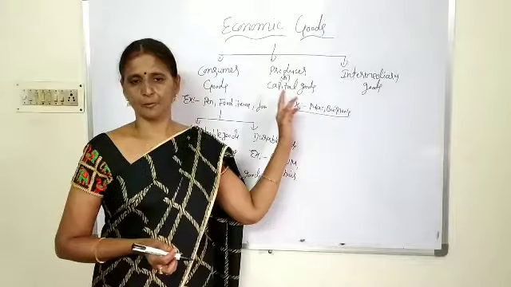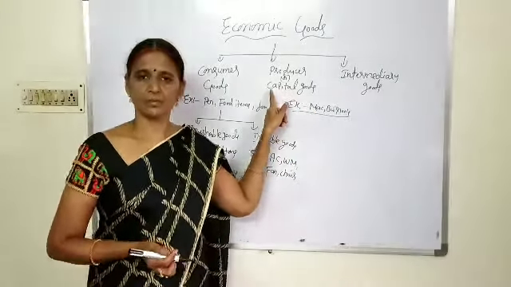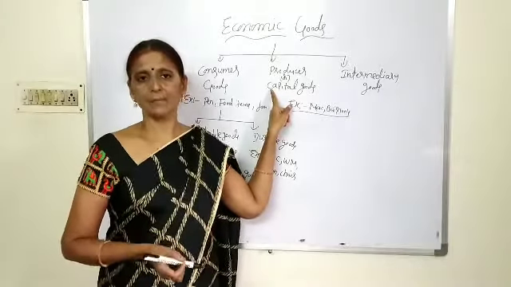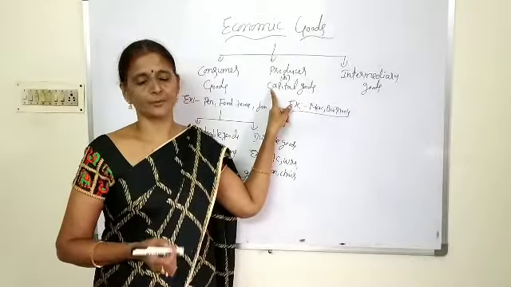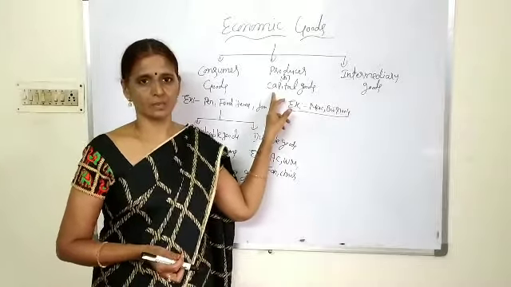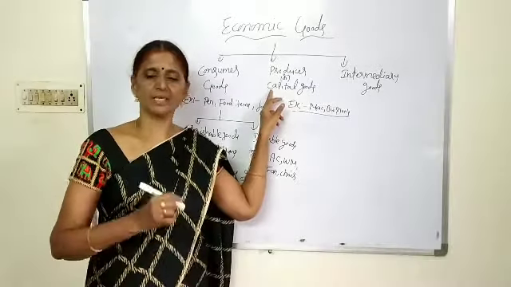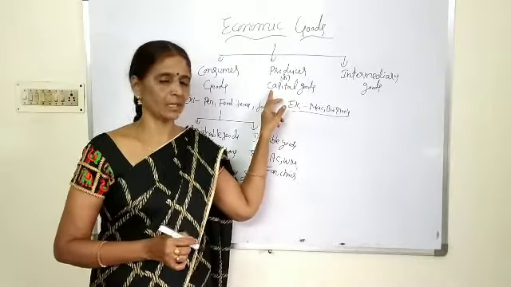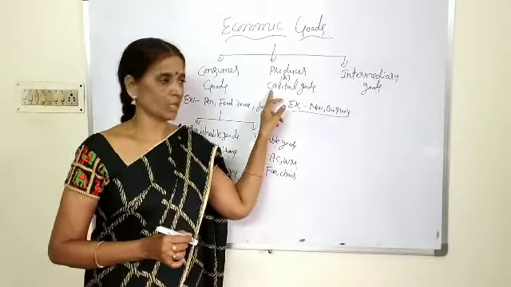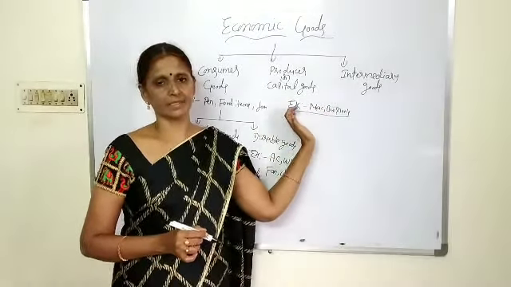Okay guys, producer goods or capital goods means a commodity which is used to produce other goods. The other good may be either a consumer good or a producer good, whatever it may be, but these are used in the production of other goods. They are not directly satisfying our want. Indirectly they are satisfying our want. Examples are machinery, buildings, tools and raw material, etc.